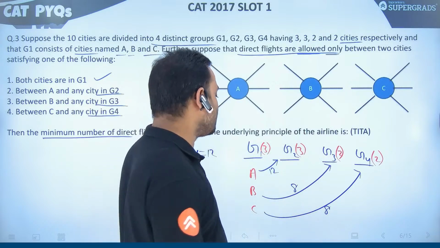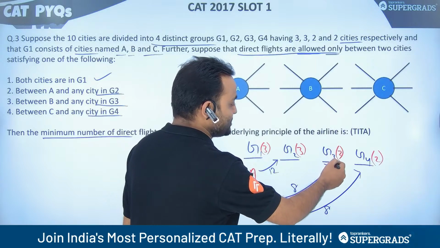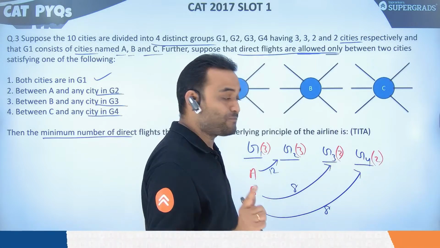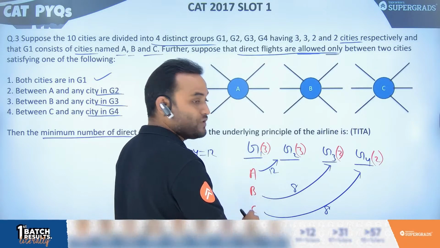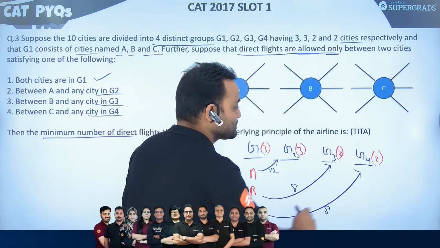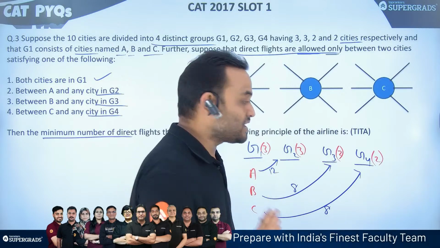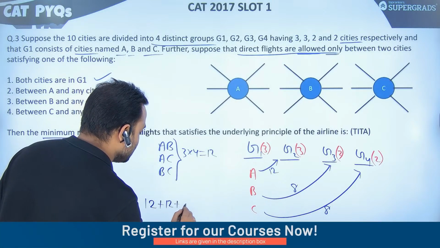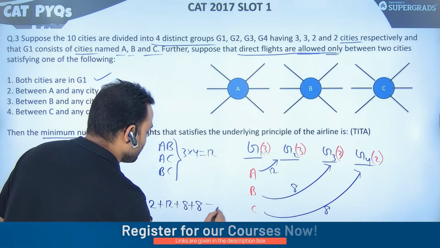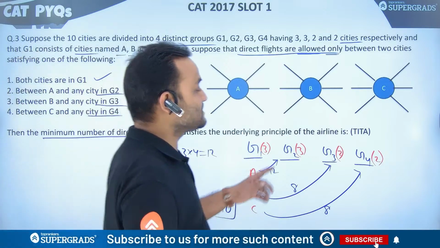Now, if you want to go from any city in G3 to G4, what will you have to do? You will have to go to B, from B you will have to go to C, from C to any city in G4. So the total number of flights, now we add this: 12 plus 12 plus 8 plus 8, which is equal to 40. So our answer is 40.